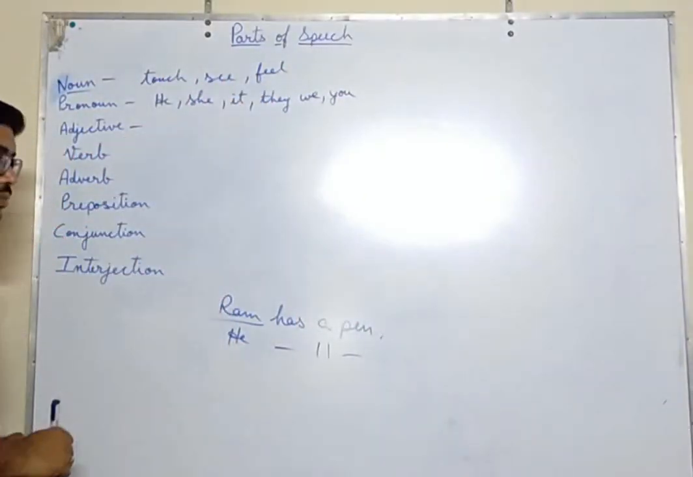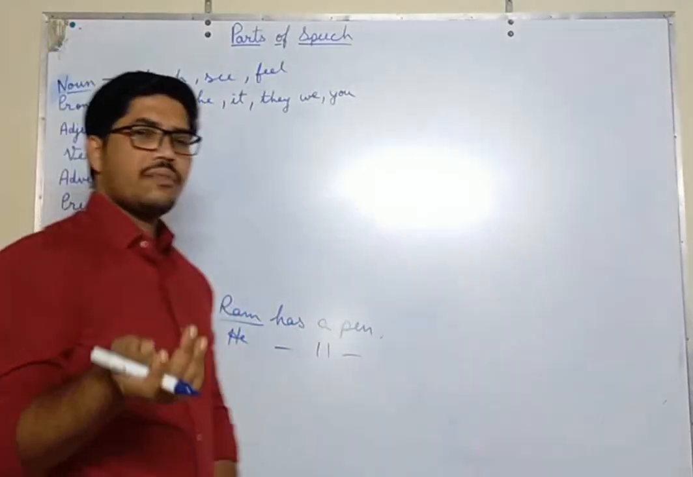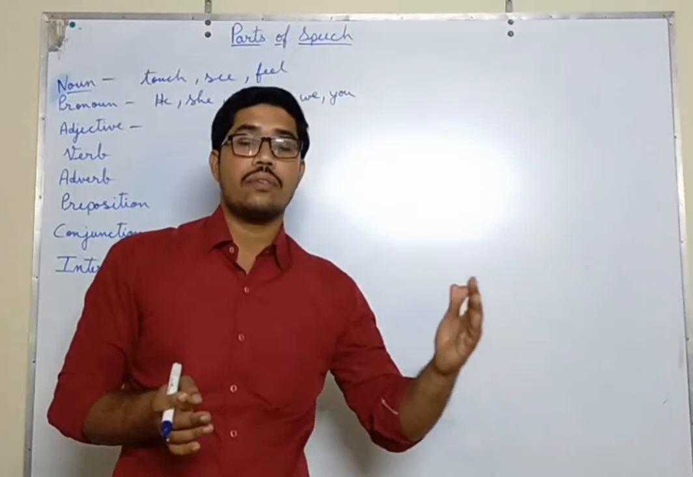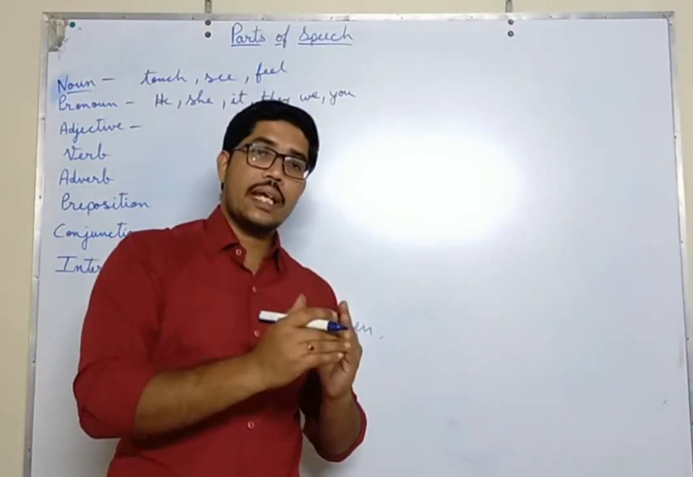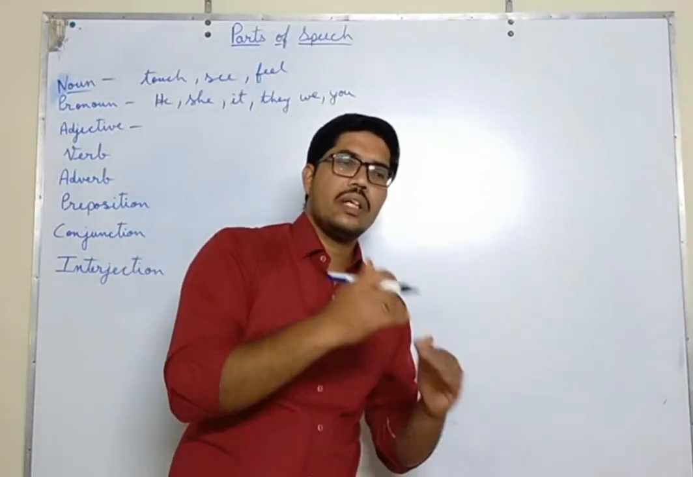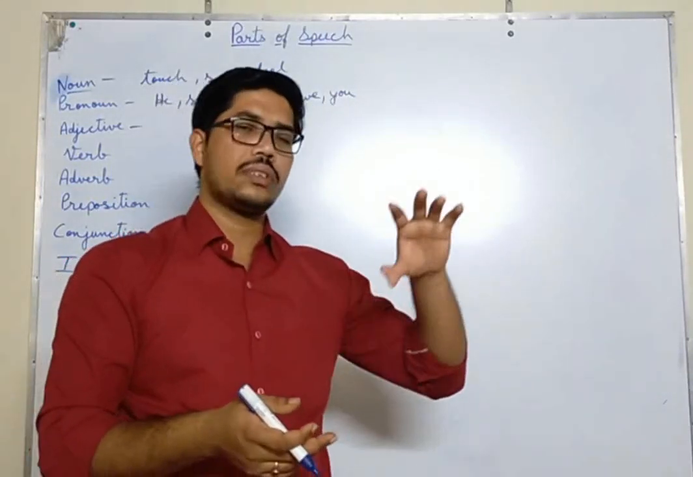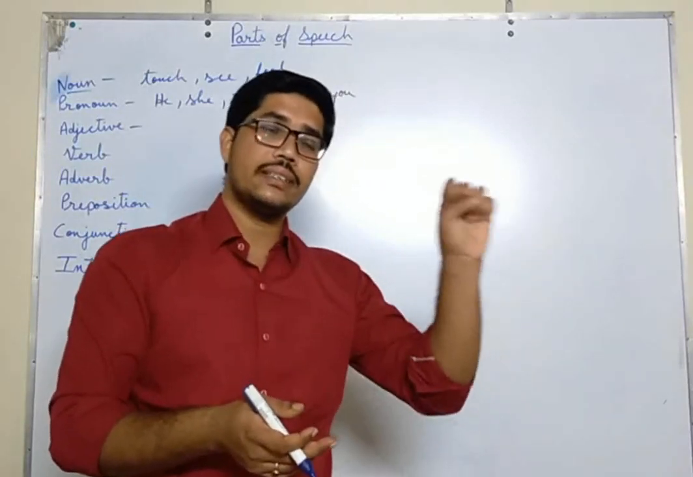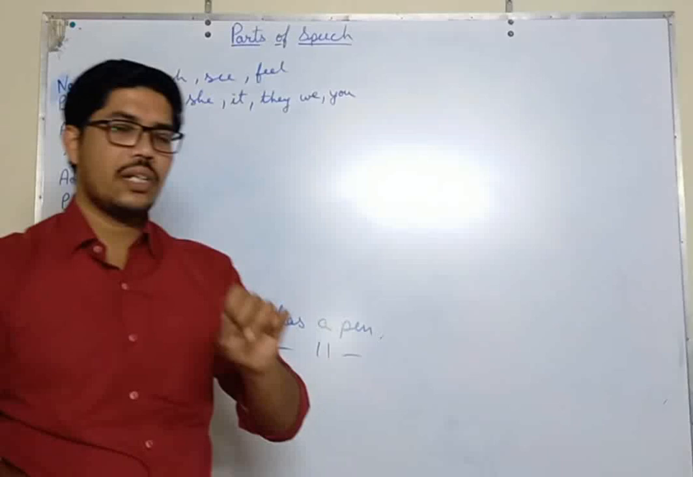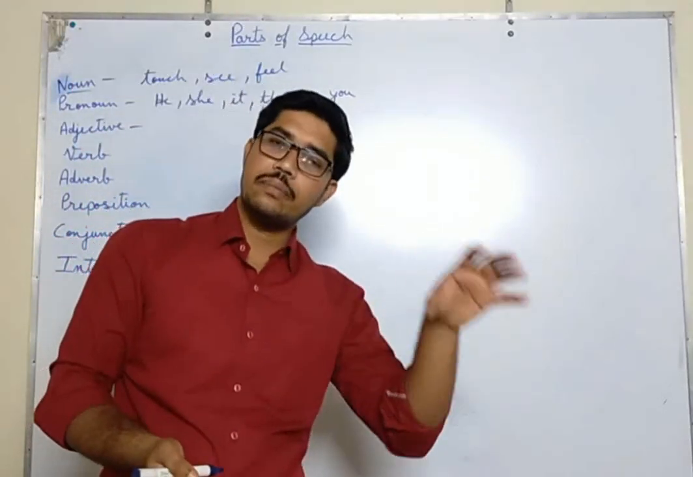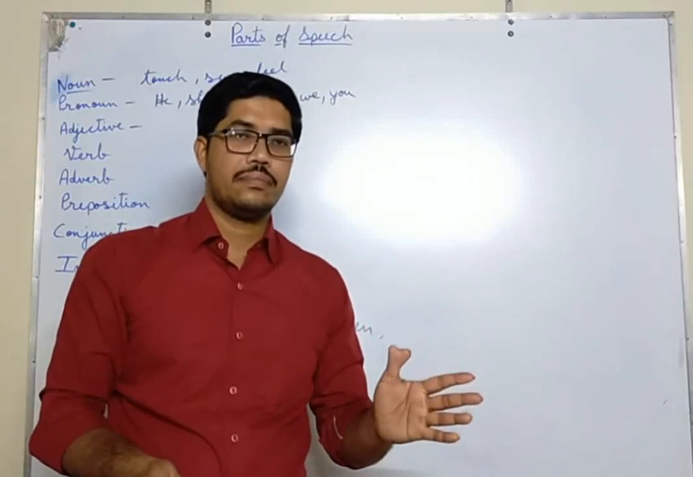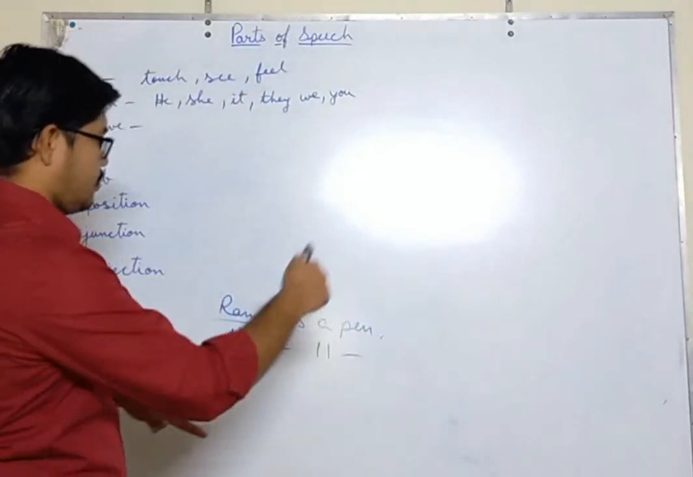Now what is an adjective? You all know it very well. An adjective tells about the quality of the noun, to describe more things about a noun. If you want to describe a noun, you will use some qualities, some words. Those words are called adjectives. And again, I will tell you one short trick: anything that comes before a noun is an adjective.